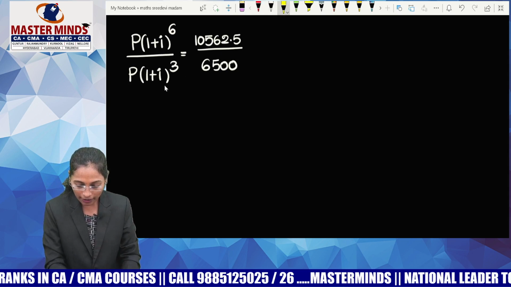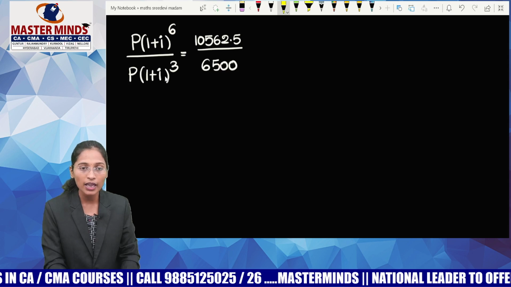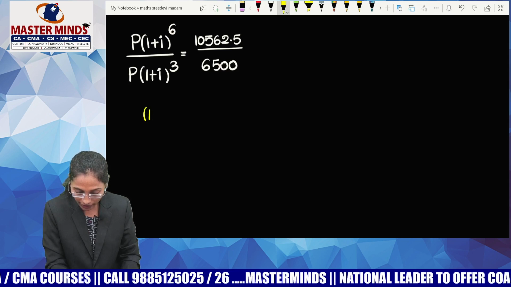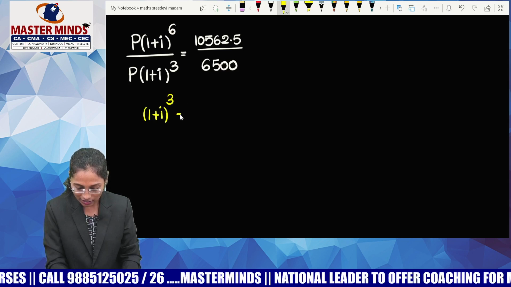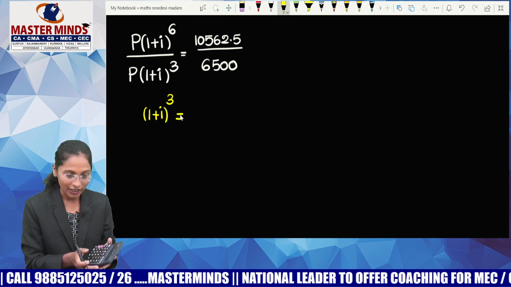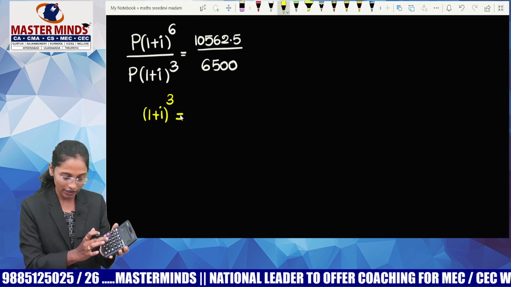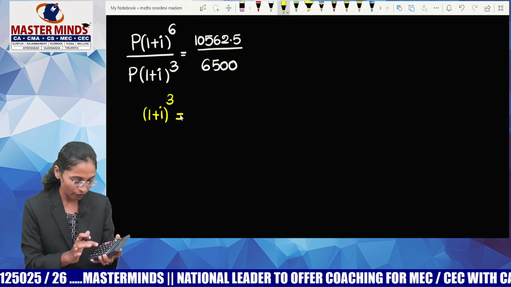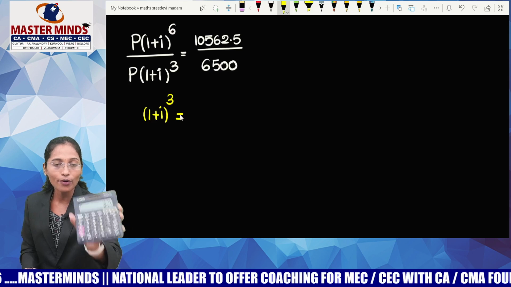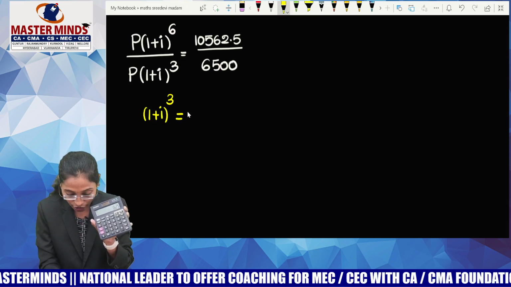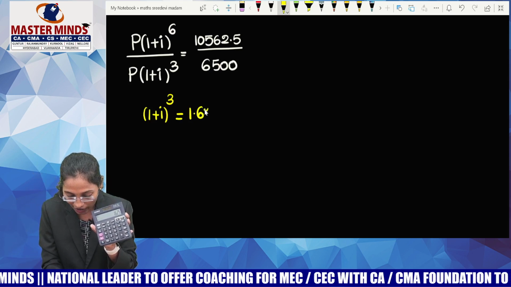So powers are to be subtracted because it looks like a power m by a power n, no? So I have to write 1 plus I whole power 6 minus 3. What is 6 minus 3? 3. Now use your calculator and please calculate 10,562.5 by 6,500. This is what I got, 1.625. Keep it in your calculator. Please don't erase it.